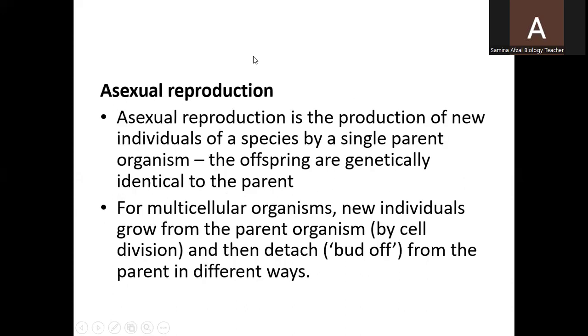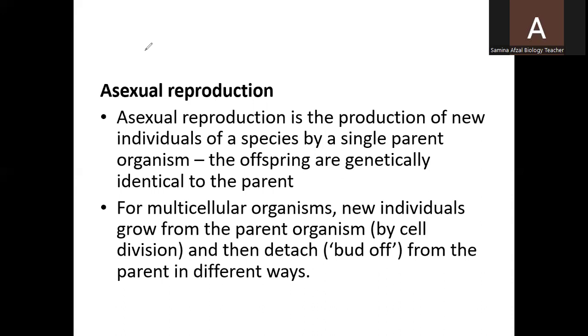And next point is asexual reproduction. Asexual reproduction is a type of reproduction in which sex is not involved. It means a single parent can reproduce offspring of their own kind. Mitosis is the only way that helps in the conduction of asexual reproduction.